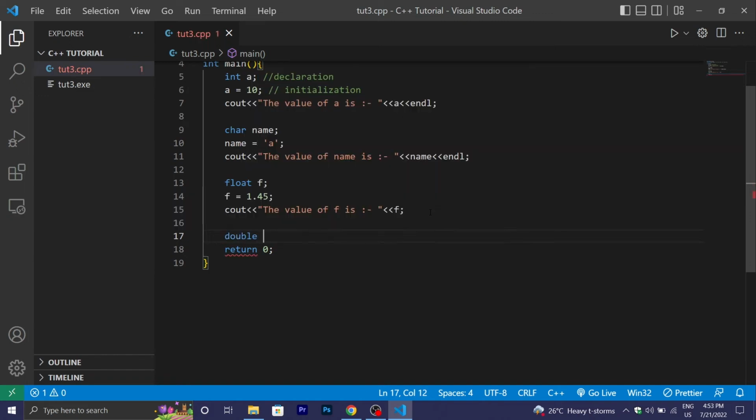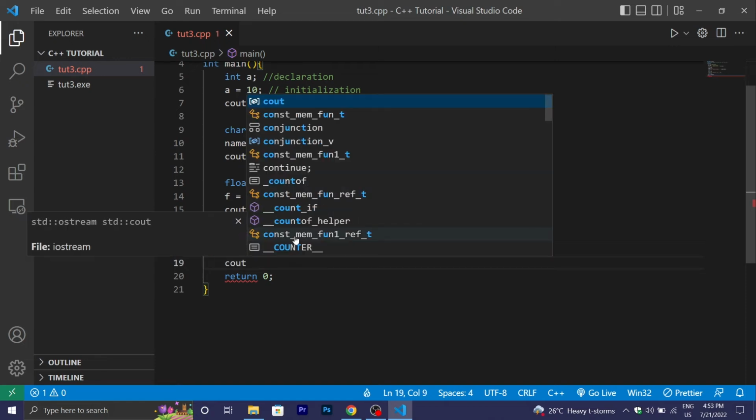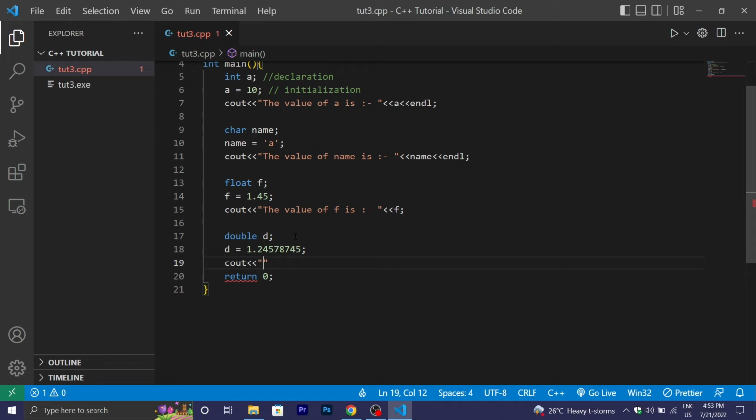Similarly, the work of double is like float. Type double and declare the name of the double as d. Put a semicolon. You can name anything which you want to declare. Okay, so now the value of d is 1.24578745, and print the value of double. The value of d is d, semicolon, and type endl here and run the program.